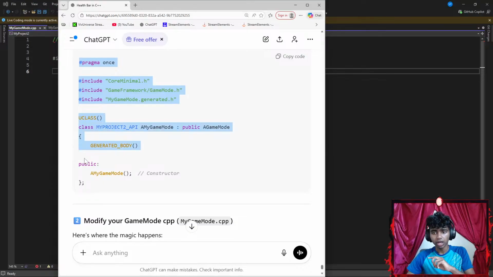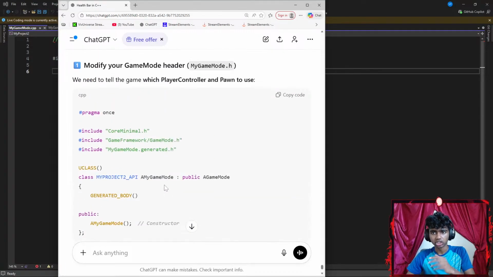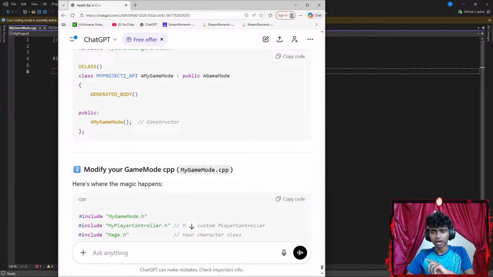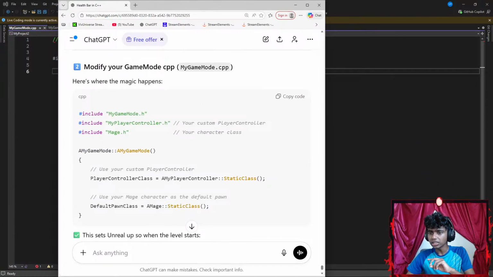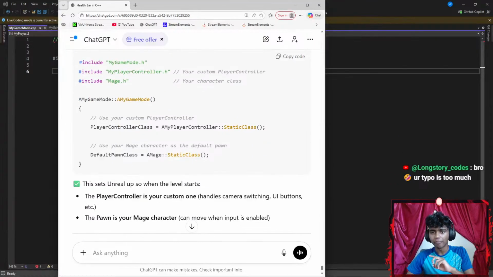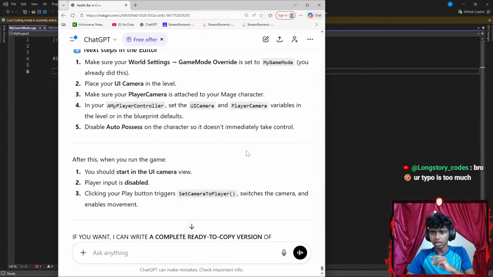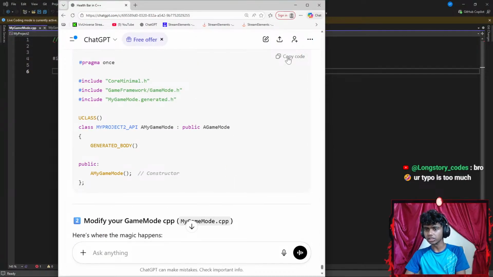Okay, once pragma, I gotta go with something like public. A my game mode as my constructor. I'm assuming that's my header files. And then in my C++ files, your constructor, your character class, here's where the magic happens. Player controller class, a my player controller static. I see, let's see if that works.